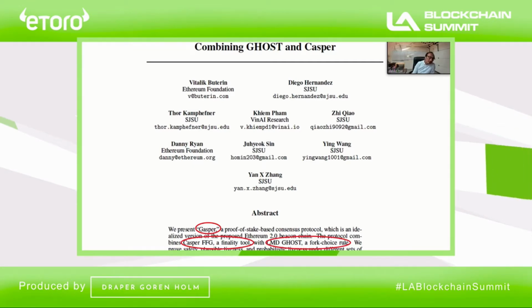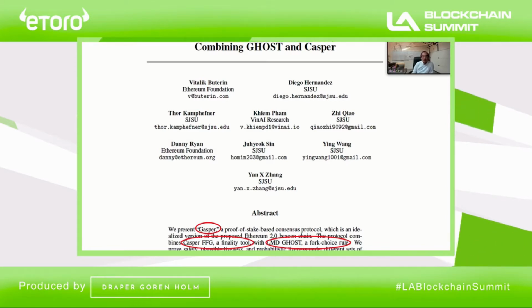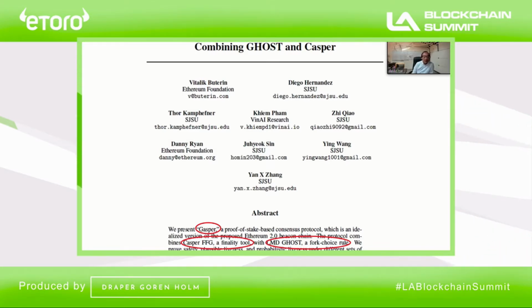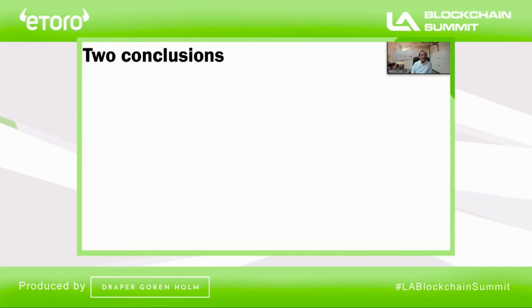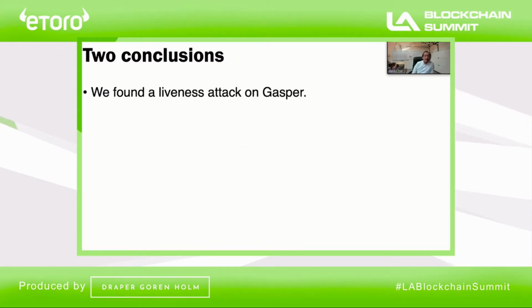So we spent quite a bit of time trying to understand why this protocol is so complicated. If it's a consensus protocol, why doesn't it use an off-the-shelf consensus protocol, but has to design one from scratch? So after a few months of investigation, we came to two conclusions. Number one is that this protocol is actually not secure. We find a liveness attack on the protocol, so it may stall forever.